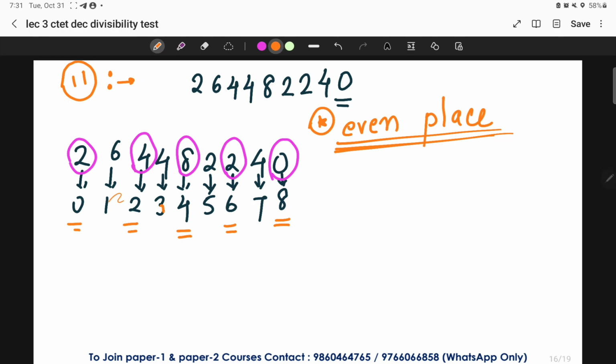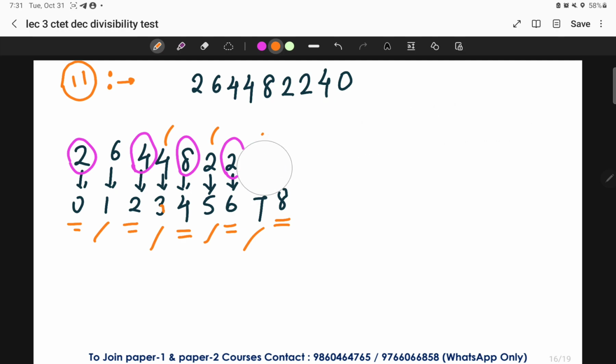Students, try to understand, these are the even places. And for example, what are the odd places? Odd places are 1, 3, 5, 7. At odd place 1, the value is 6. At odd place number 3, the value is 4. At odd place 5, the value is 2. At odd place 7, the value is 4. But we are concerned only here with the even places values. So take the summation of all the even places over here.